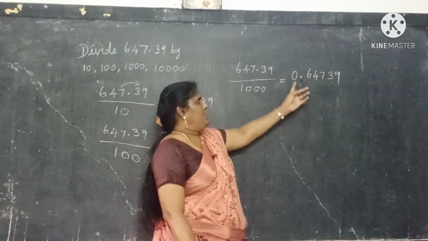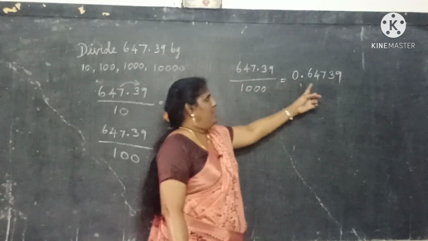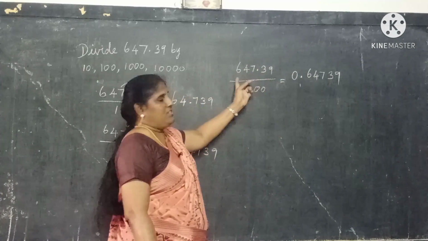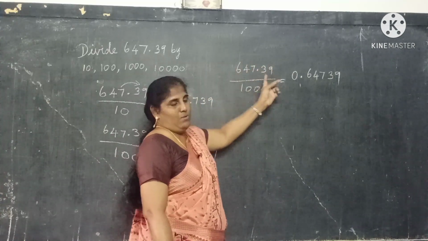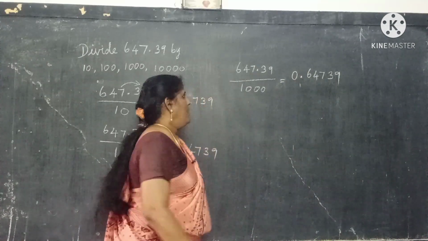Okay. Why I put 0 means there is nothing for the whole number. These are not decimal numbers. So before the decimal, where the whole number comes, the whole number is not there. So you put 0 for that. Okay.